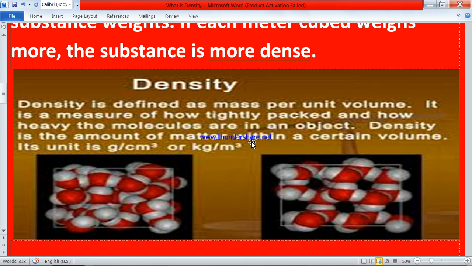Then one thing is missing here. There is a symbol that represents density, that is rho. It is written like the letter p, but opposite. I'll show you.